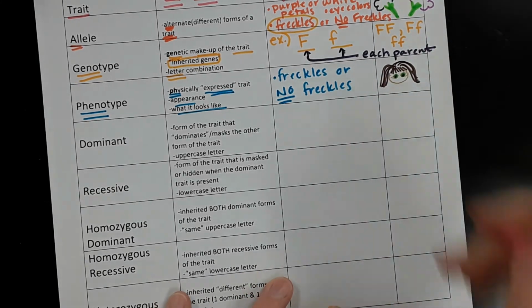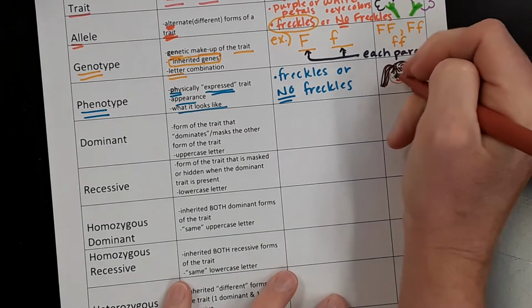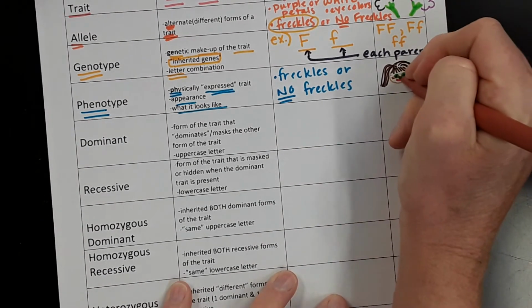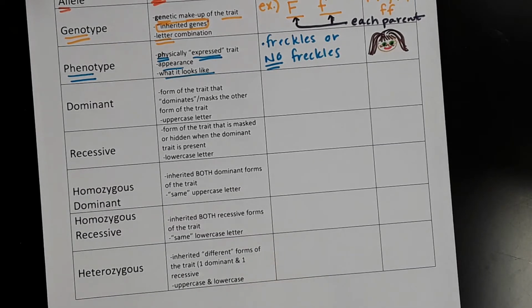All right, so here we have our little person. And like I said, maybe they have freckles. So we could go in and give this person a whole bunch of freckles or something like that. So lots of little freckles on their cheeks and a little nose. All right. So your phenotype is your physical appearance, what you actually look like. So if they asked you what's your phenotype for hair color, you would just state what your hair color is.